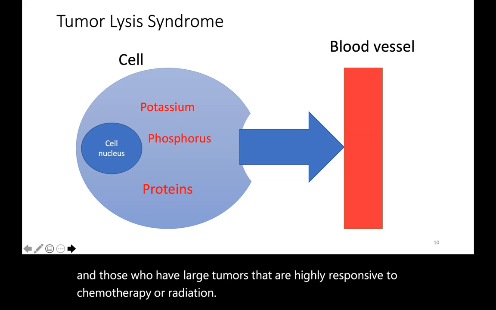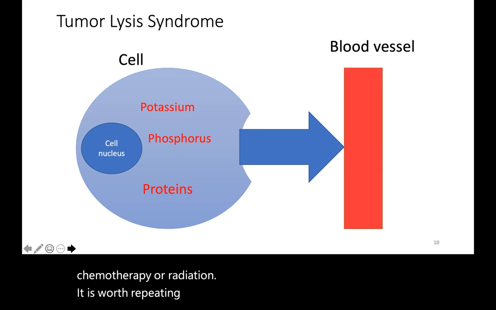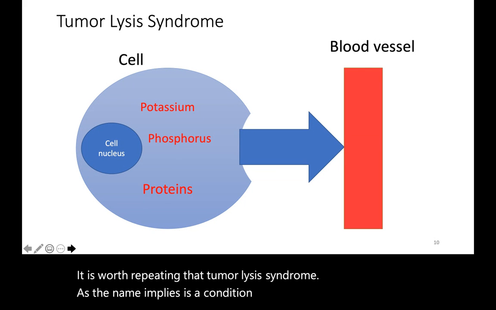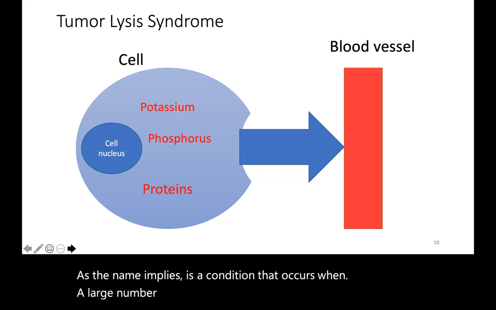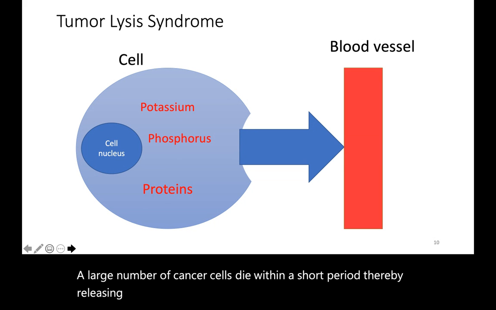It is worth repeating that tumor lysis syndrome, as the name implies, is a condition that occurs when a large number of cancer cells die within a short period, thereby releasing their contents into the blood.